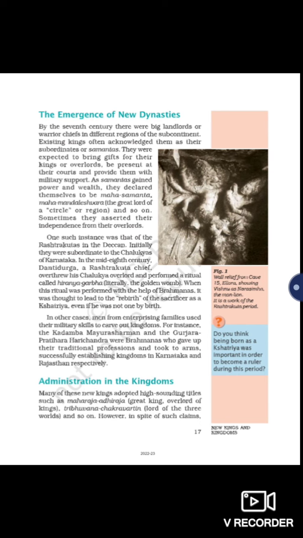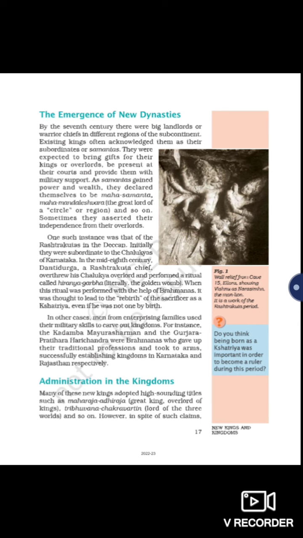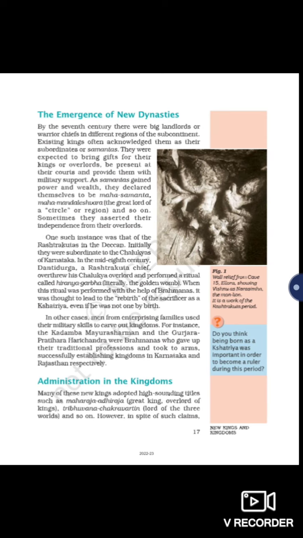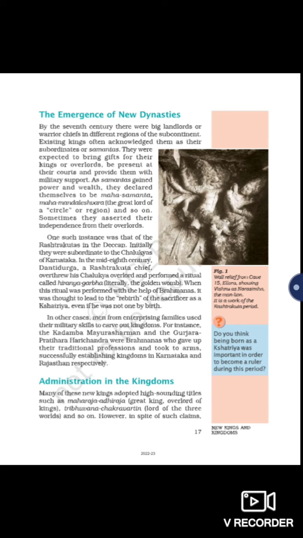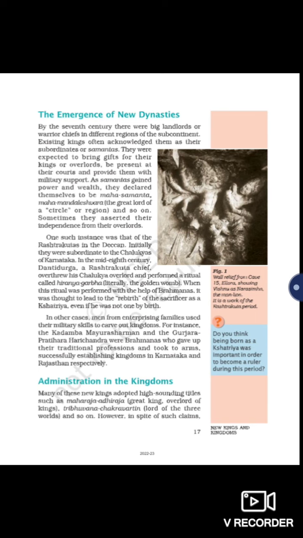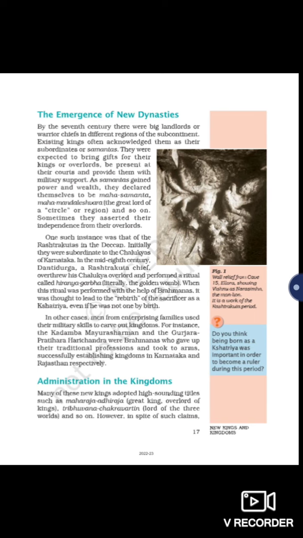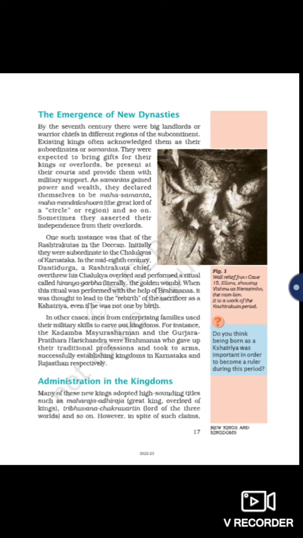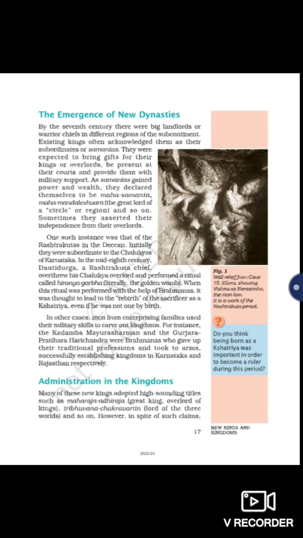One such instance was that of the Rashtrakutas in the Deccan, a really big dynasty who ruled in India. Anciently they were subordinate to the Chalukyas.